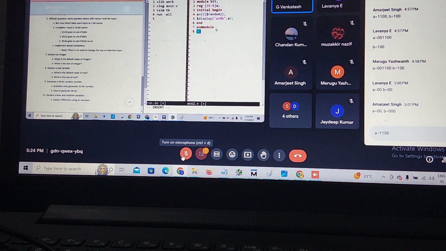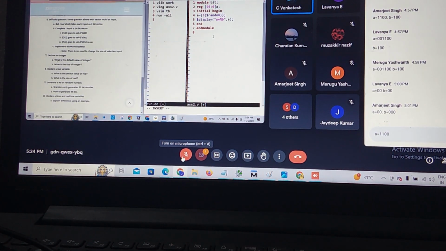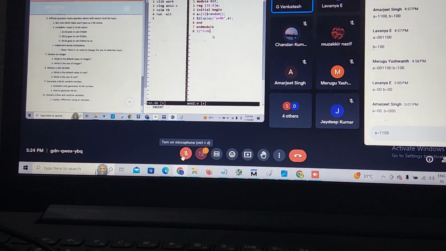Whatever you give inside 2 flower brackets, this is the concatenation operator. Means I am randomizing 3 times. What is 32 into 3? 96. That is how the declaration part came. See, I am running it right now. Please observe.